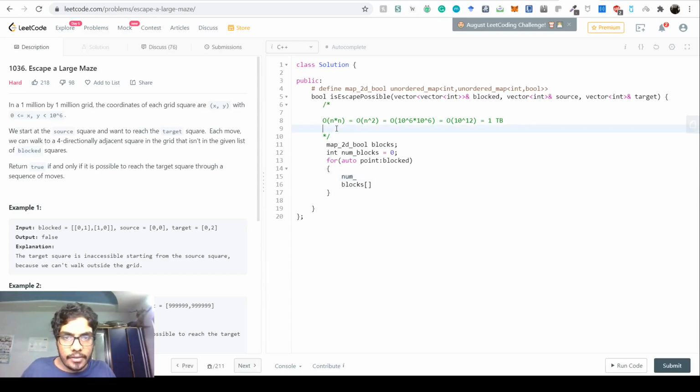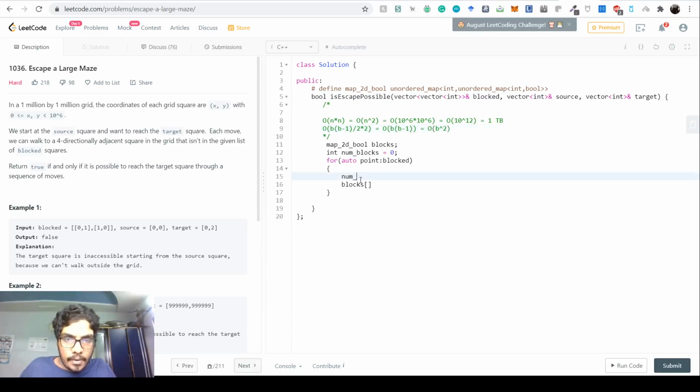So instead of O of n square, the complexity becomes O of blocks. Basically it's O of blocks into blocks minus 1 by 2, but we need to do it 2 times, for the source and the destination, times 2, which is approximately equal to O of blocks square, right?